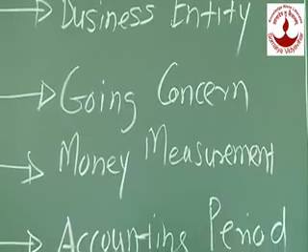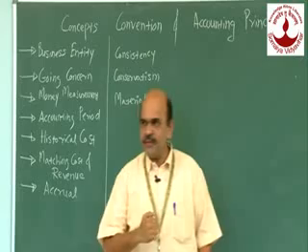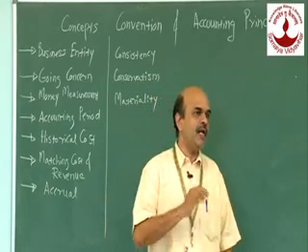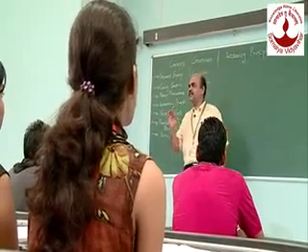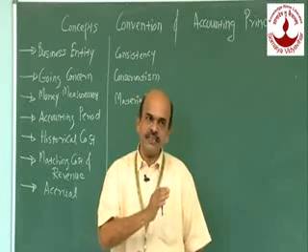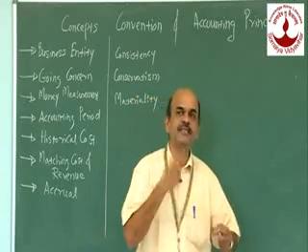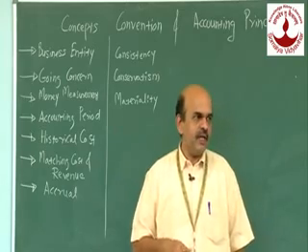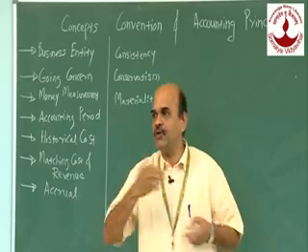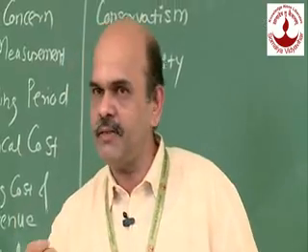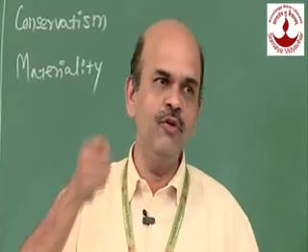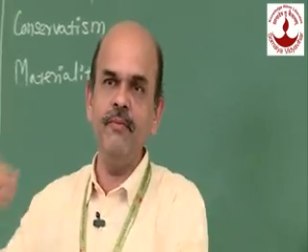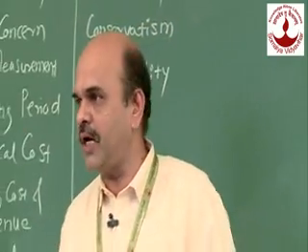The third one is money measurement. What is the meaning of the term money measurement? It means we record only the transactions which have a money value. So the transactions which cannot be expressed in terms of money have no scope. Now I'll give one example. There are so many things which our parents do for us. Let us take an example of your own mother who makes you wake up in the morning. She gives you a good sumptuous breakfast and tells you, okay, now my dear child, you can go and attend the lectures.